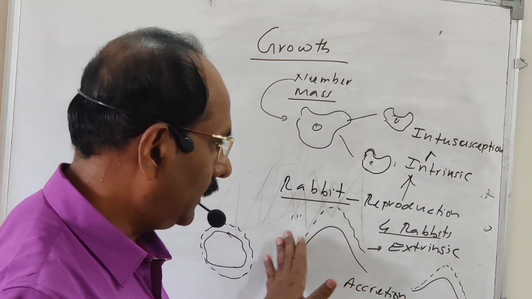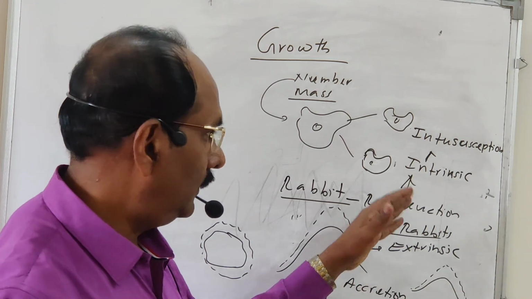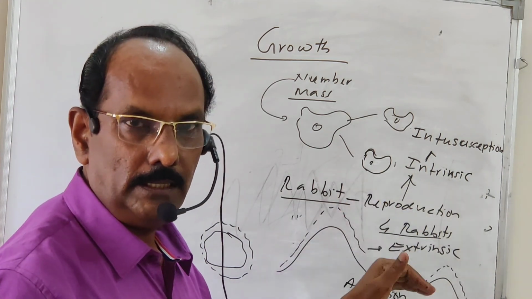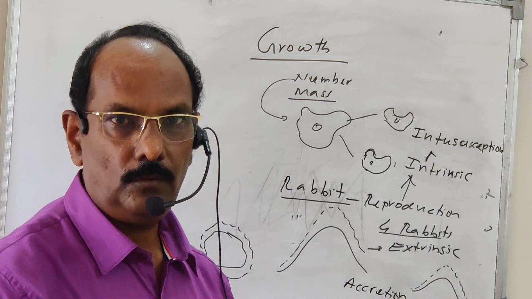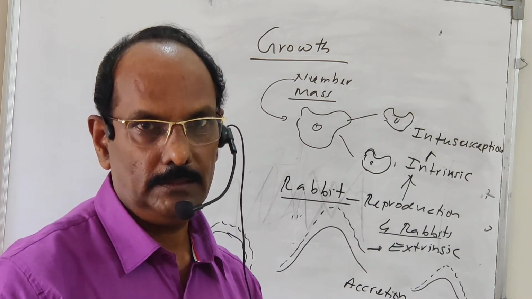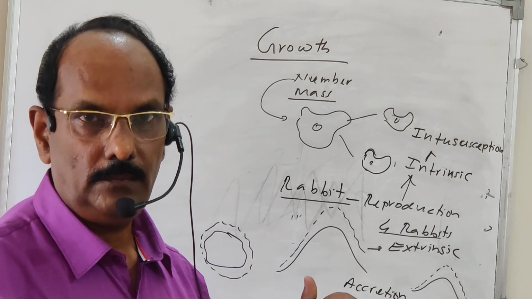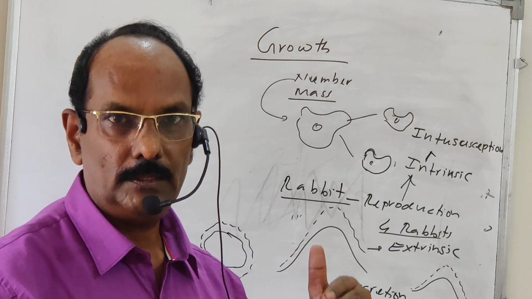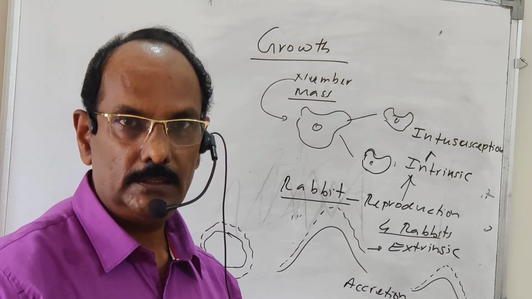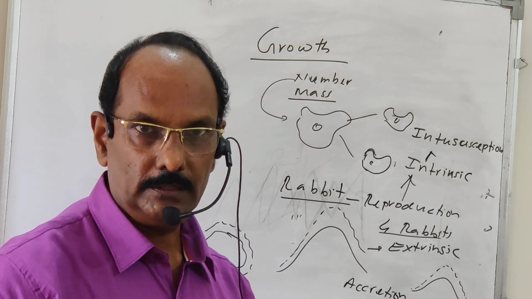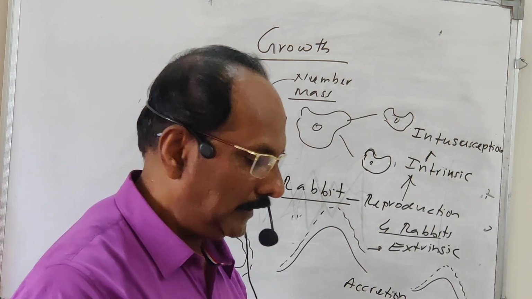It has taken place, only it has taken place externally, and this growth of the living things has taken place internally, but growth is present in both the living and non-living things. Remember, for the next characters of the living things, we have to analyze whether it is present only in the living things or it may be shown by the non-living things. So one of the characters I will say is reproduction.